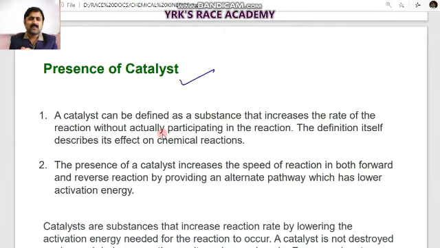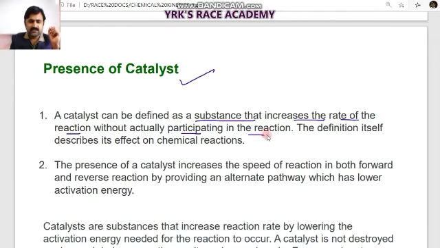there can be some complex intermediates formed in a mechanism between the catalyst and the reactants, and once the chemical reaction is completed, the catalyst comes back to its original state without being involved in the reaction. So it helps the chemical reaction to complete as early as possible. So a catalyst can be defined as a substance that increases the rate of reaction without participating in the chemical reaction. So this is the catalyst definition.